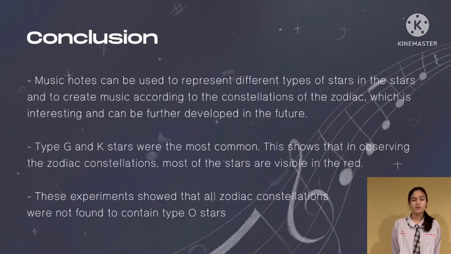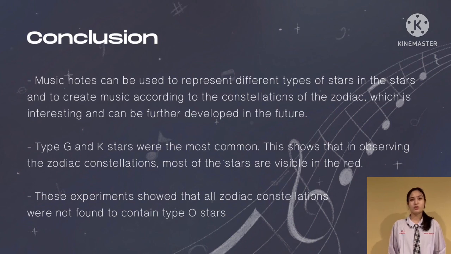Conclusion. It was found that musical notes can be applied to create or organize learning activities for students and interested parties. It can also be used to represent different types of stars in the constellations and to create music according to the constellations of the zodiac, which is pretty interesting and can be further developed in the future.